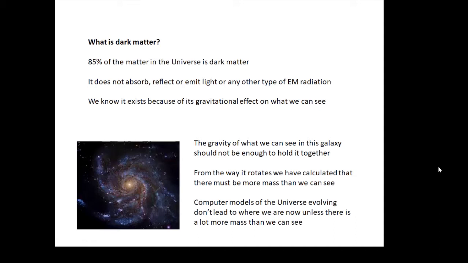And then lastly, there have been computer models of the universe evolving, and if you run this computer model with the amount of mass that we can see, it doesn't work. We don't end up where we are now. If you say that there's a lot more mass, then we do end up with where we are now. So computer models predict the existence of dark matter.